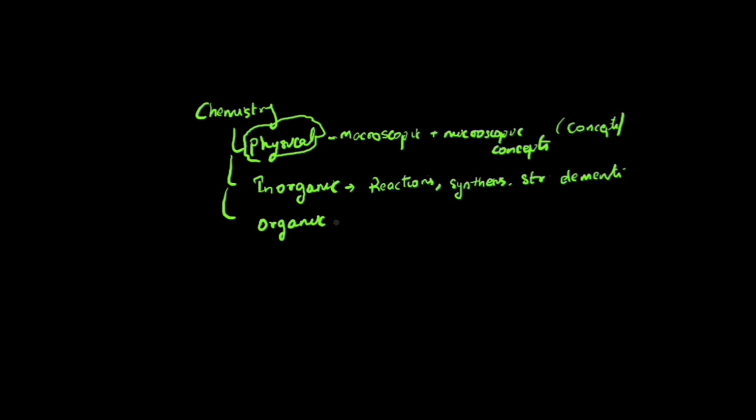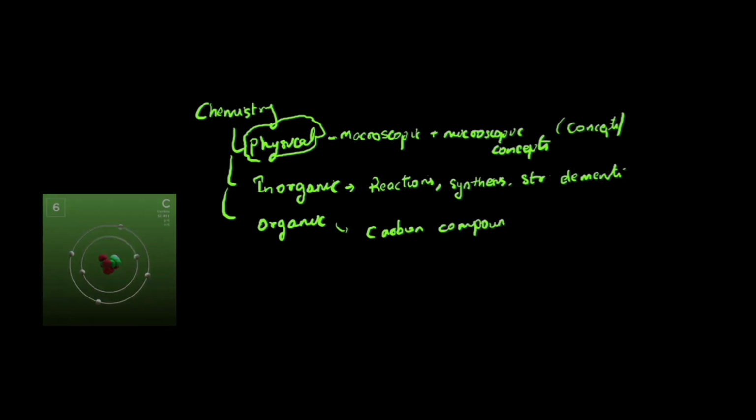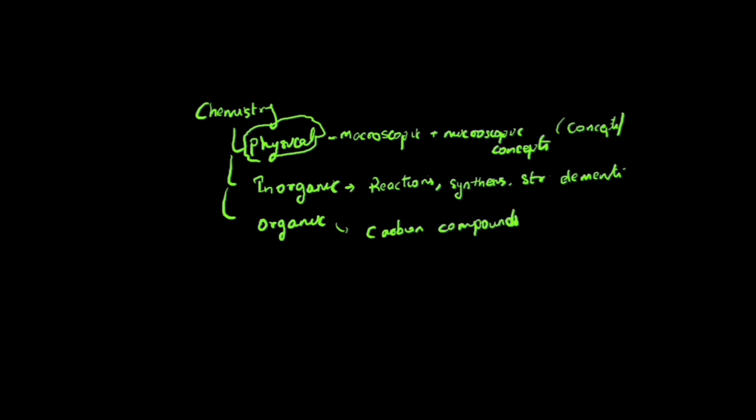Whereas the same thing, when you study only for carbon, is called organic chemistry, because carbon is a very special compound which forms a lot of living systems in living things. That's why we have separated it into organic chemistry, whereas inorganic chemistry is generally for non-living things.